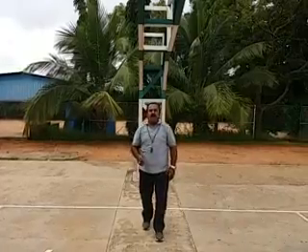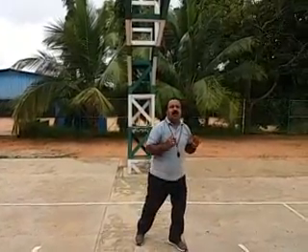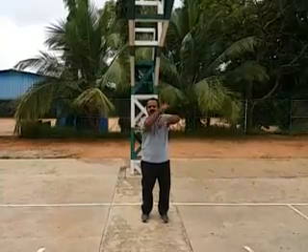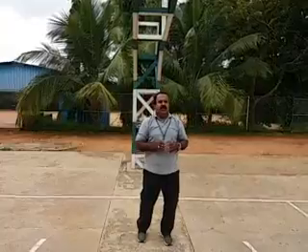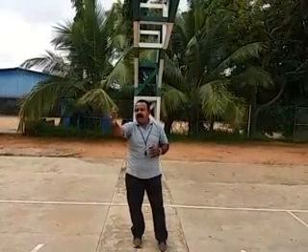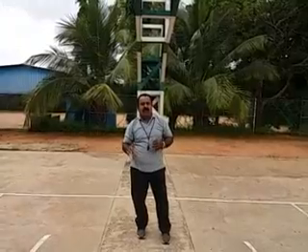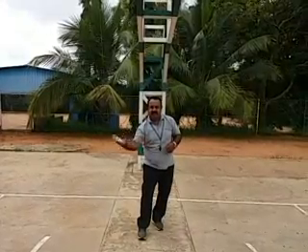Then the player is traveling. The player starts running with the ball. The referee will give the signal like this. Then the next one is back pass. As I showed, when the ball is with the player and it comes towards there and again the ball is passed backside, that is called a back pass. The signal will be a whistle and they will show like this.